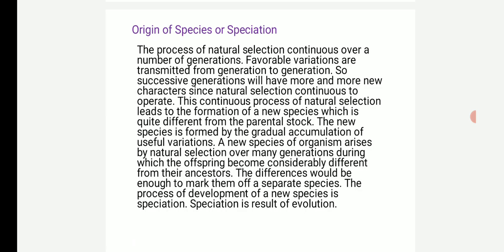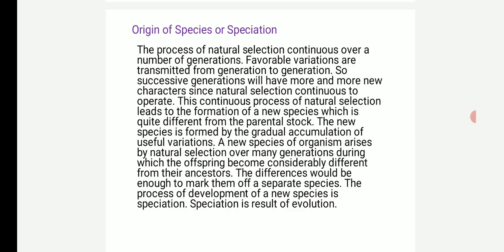Next, origin of a species or speciation. The process of natural selection continues over a number of generations. Favorable variations are transmitted from generation to generation.